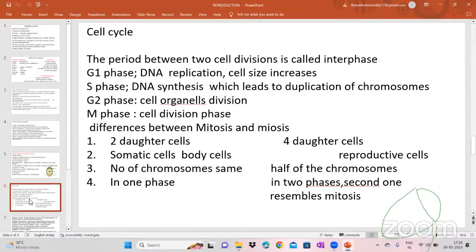And then the M phase, the cell division phase, where karyokinesis, the division of the nucleus, takes place. In the M phase we have 4 phases, which we will discuss. So this is about the cell cycle.